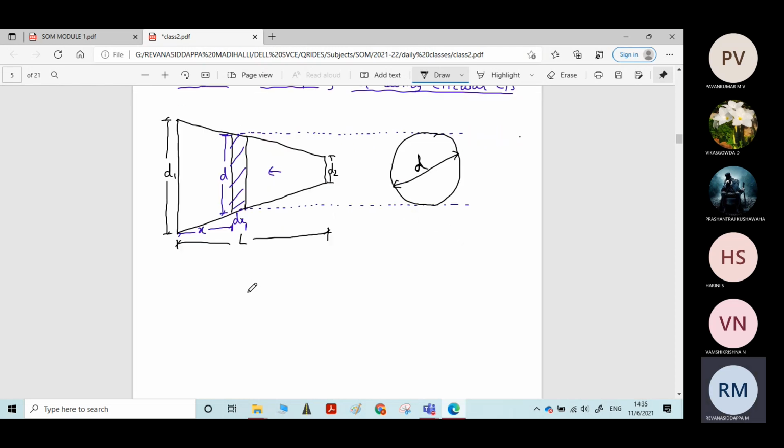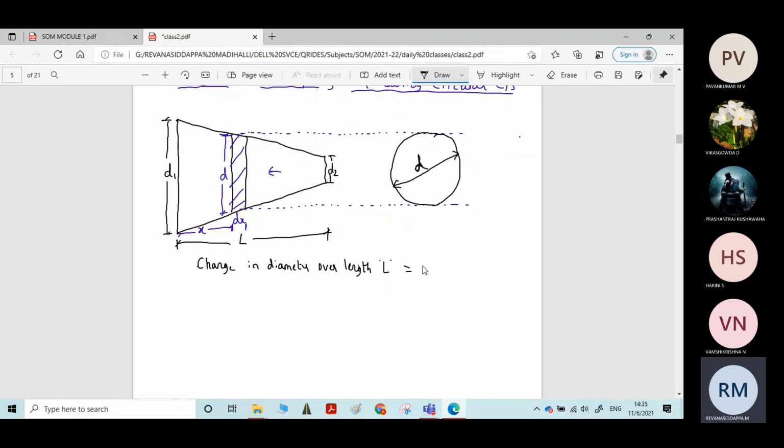Now, the change in diameter over length L will be equal to how much?